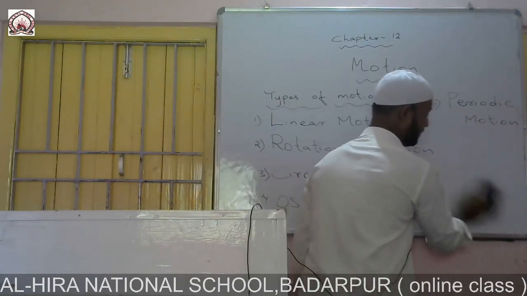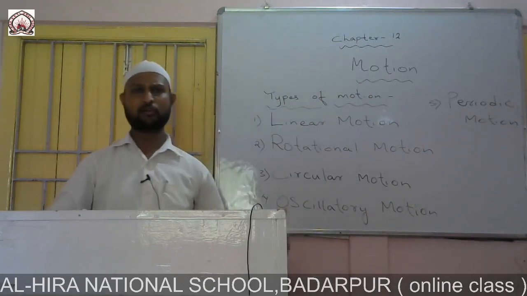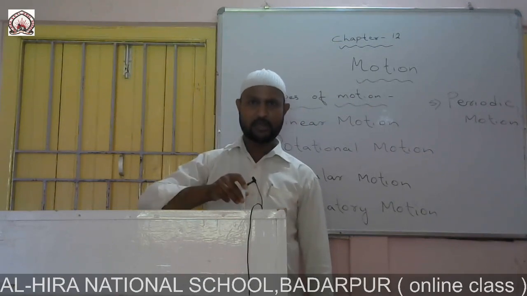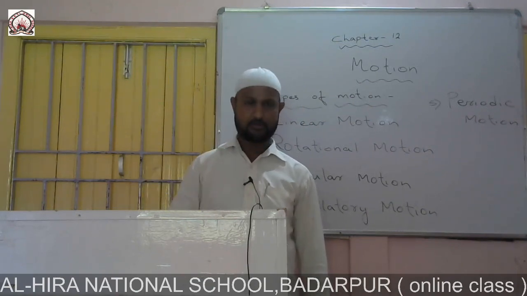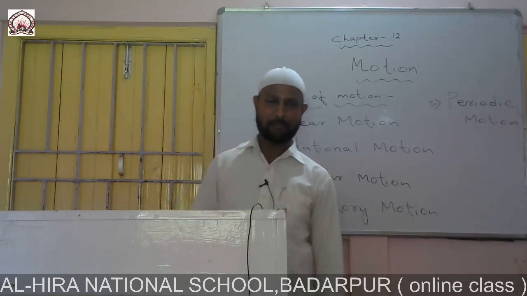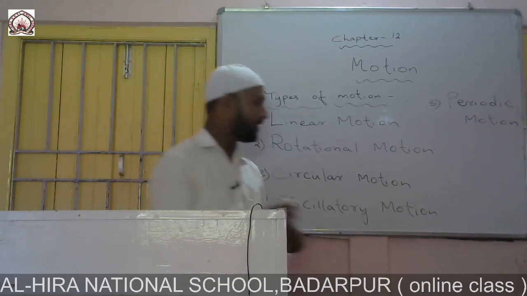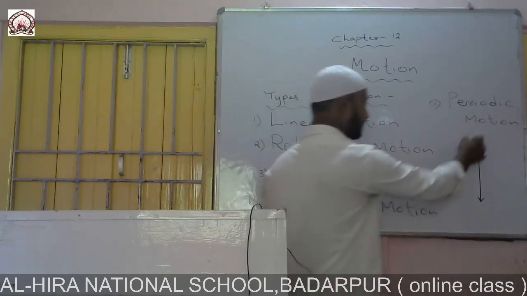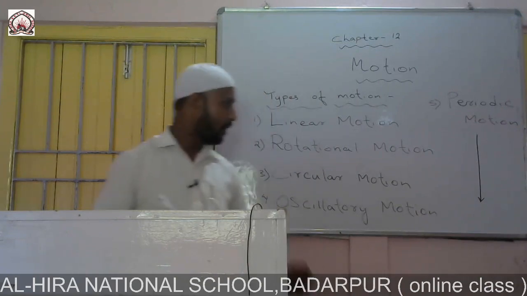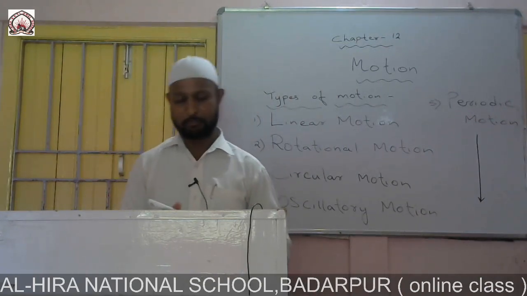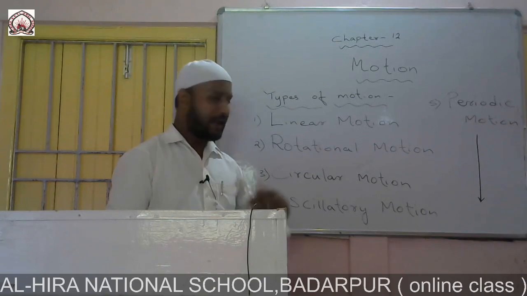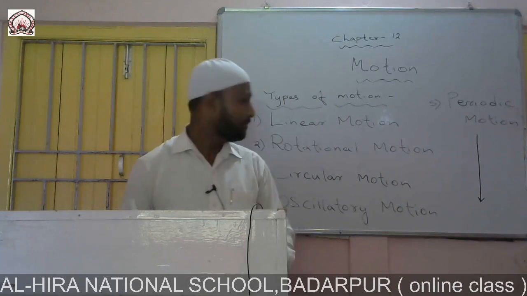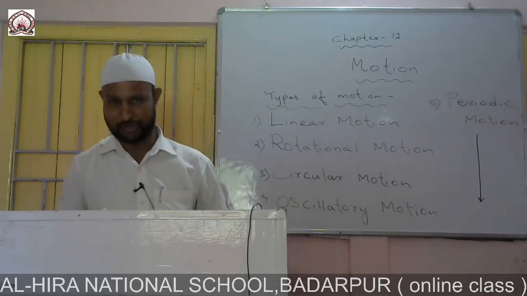For example, if you stand on the roof of a house and throw a ball in the downward direction, the ball will follow a vertical direction, straight downwards. That means it will move straight down following a straight line or path. So an object moving in a straight path or straight line is said to have linear motion.